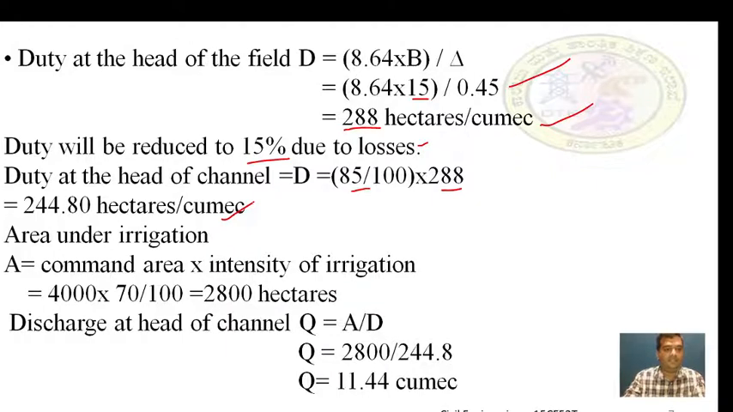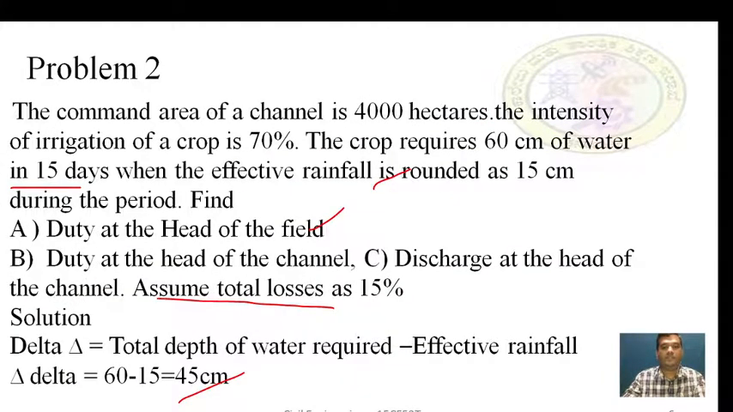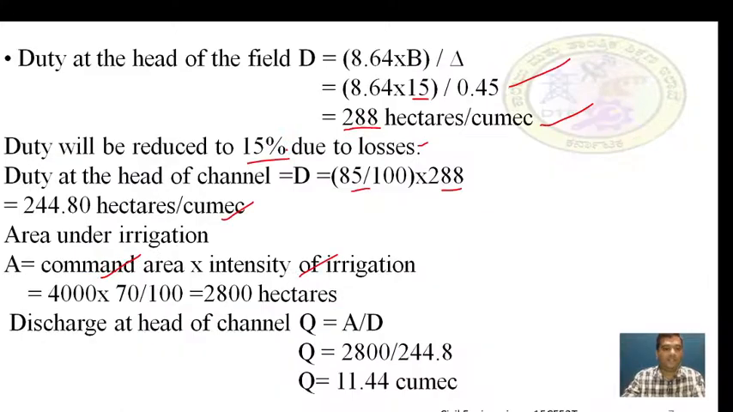Then next we have to find the area under irrigation. Area under irrigation is equal to command area into intensity of irrigation. Command area is given as 4000 hectares. It is given in the question, and the intensity of irrigation of a particular crop is 70%. You have to take